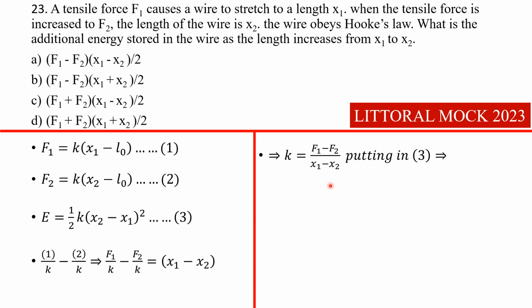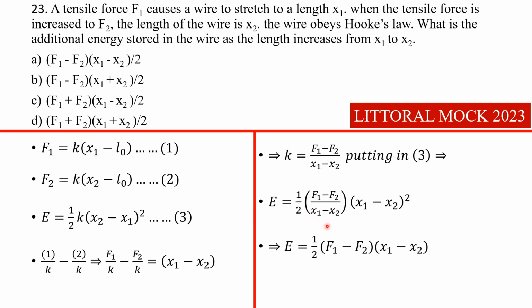All right, so putting in 3, we can come back here and put k in the energy. Remember that what we're really looking for is the energy. Okay, and notice that the energy here is not expressed in terms of k. That's why we're changing equation 1 and 2 to eliminate L0 and k. All right, so we can come back here and get this k, put in equation 3, which is the energy now. So put that k in equation 3, you have this, you simplify that, you have the energy to be this, and our answer is A.